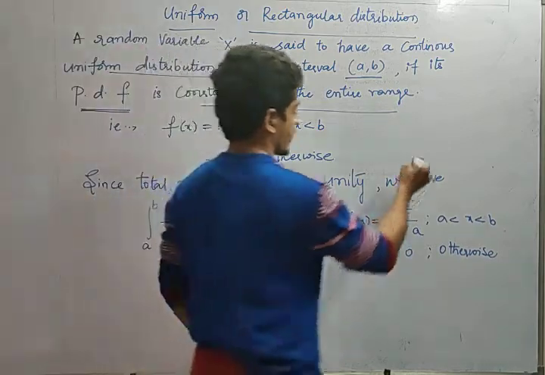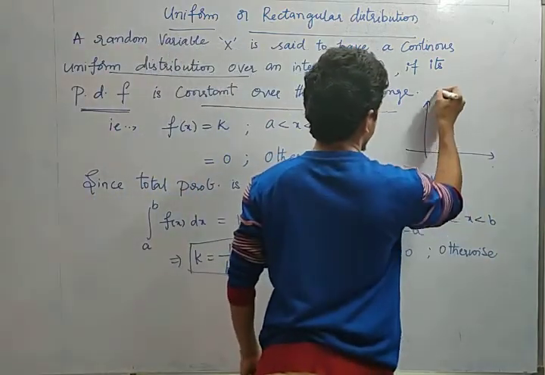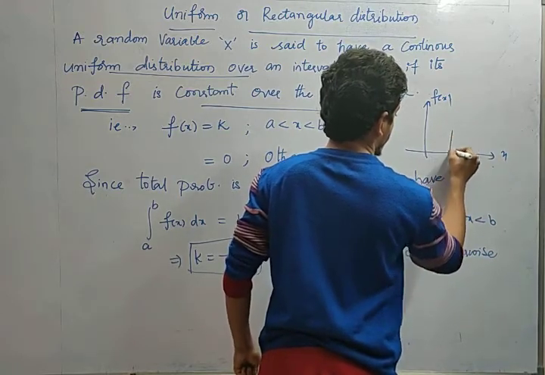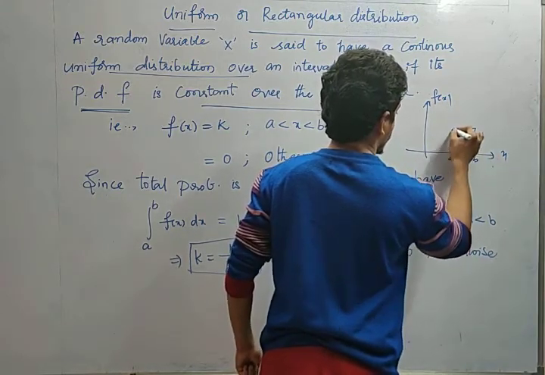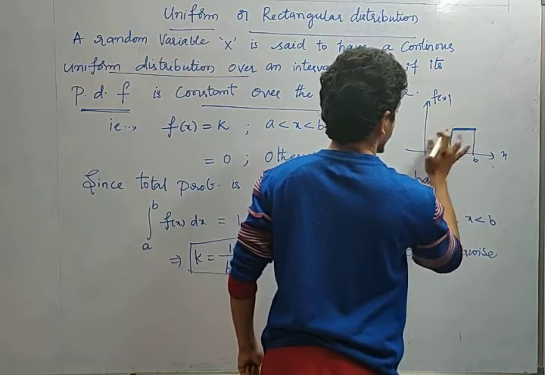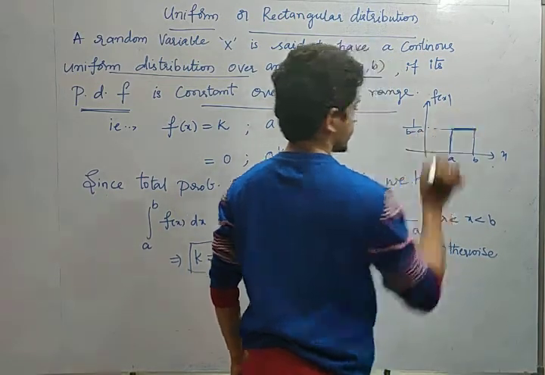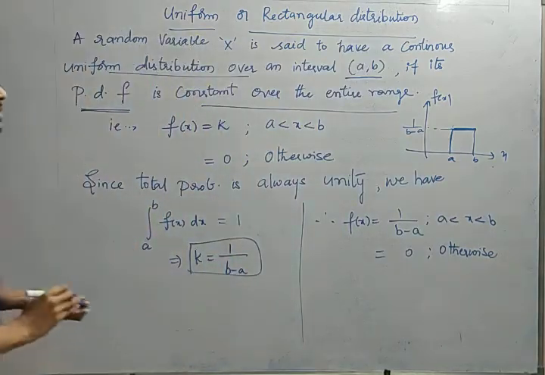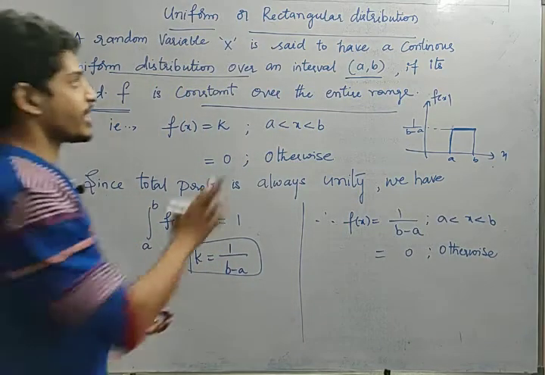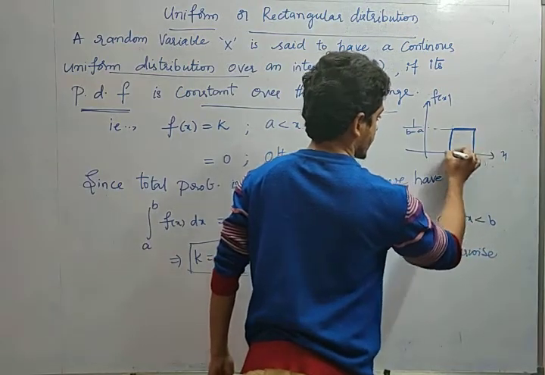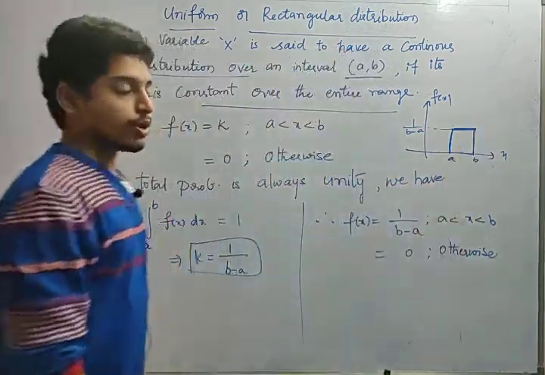For example, if I draw the graph, see friends, suppose this is f of x and this is x. Here there are values a and b. For these a and b values, it should be constant, friends. This is constant, right? The value is not changing here and the value is nothing but 1 by b minus a. So this is what uniform distribution or rectangular distribution is. Why is it rectangular? This shape is in the form of a rectangle, right? That's why they call it rectangular distribution or uniform distribution.